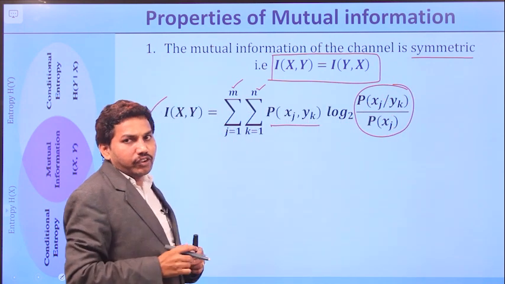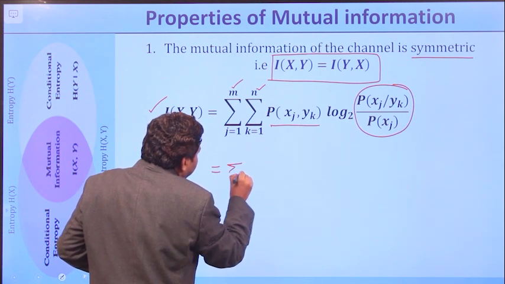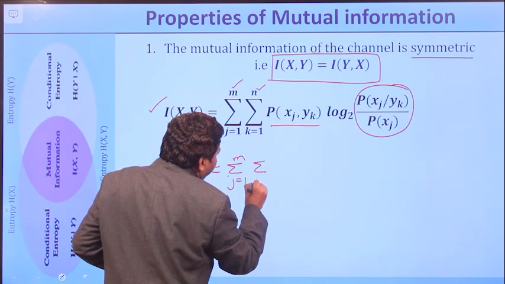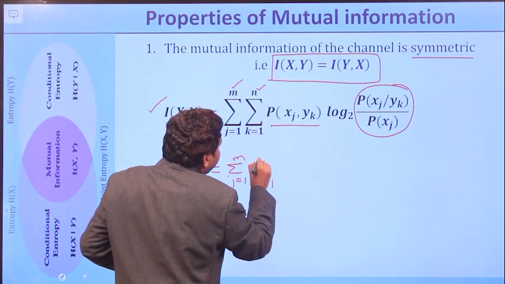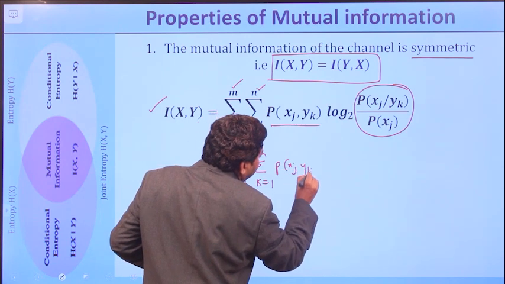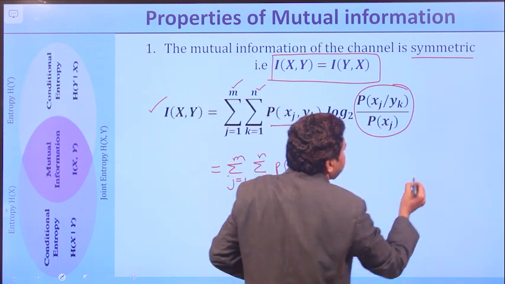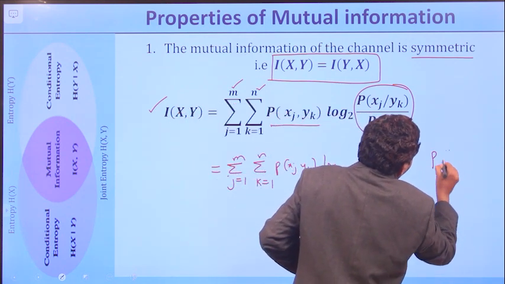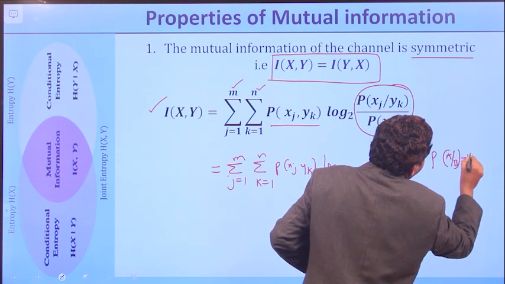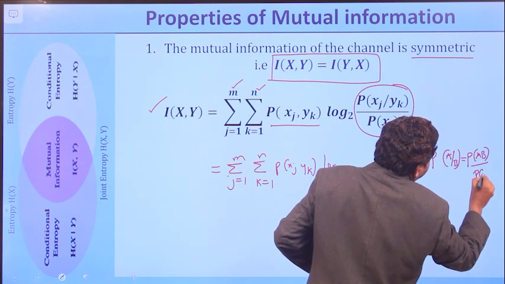So how to simplify the formula, right? It can be simplified as sigma j equal to 1 to m, sigma k equal to 1 to n, p of xj comma yk log of. This part can be simplified as, you know already in probability, p of a by b equals p of ab by p of b.